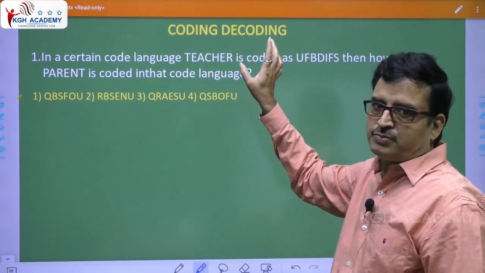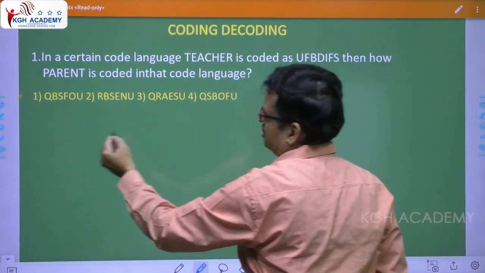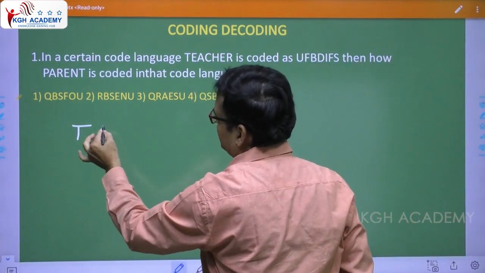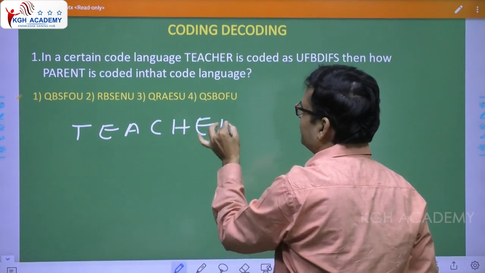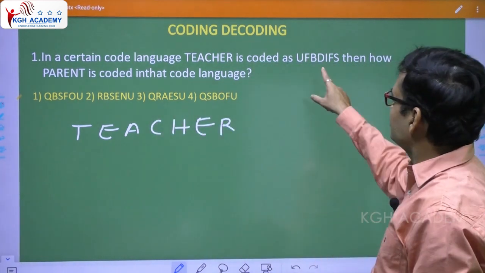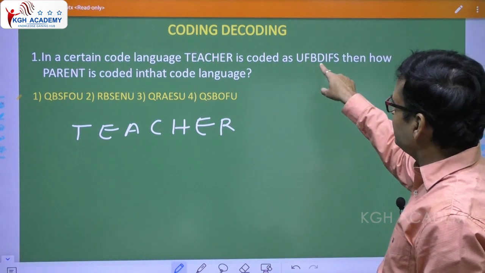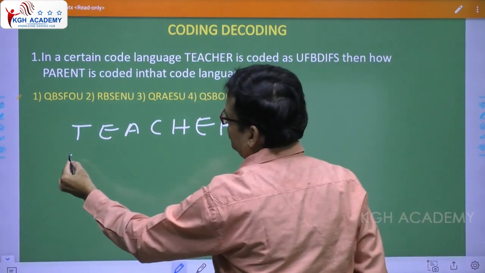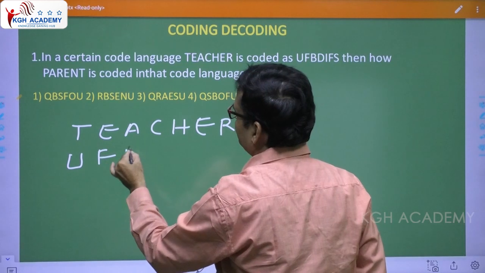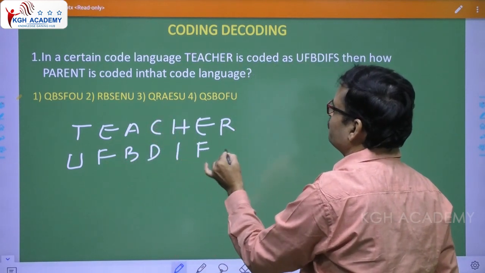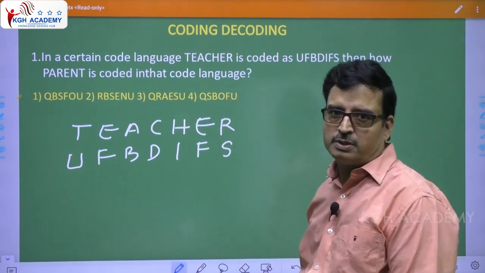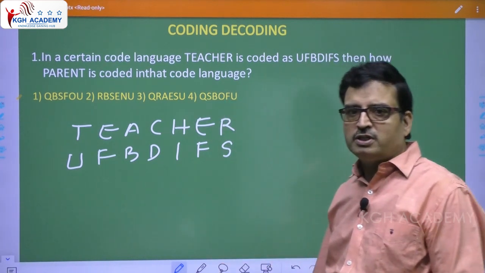So take this TEACHER. How is it coded? Now see here, UFBDIFS. When you look at that, it becomes so easy.